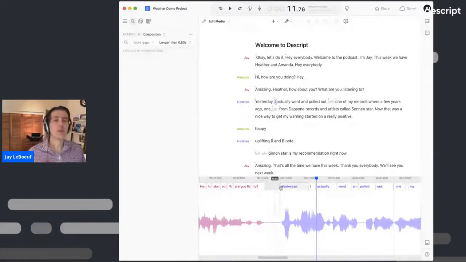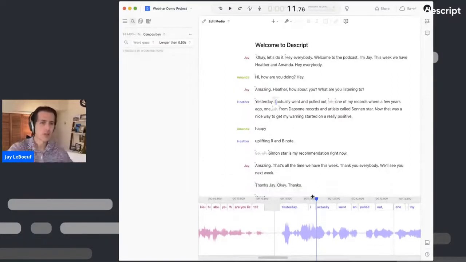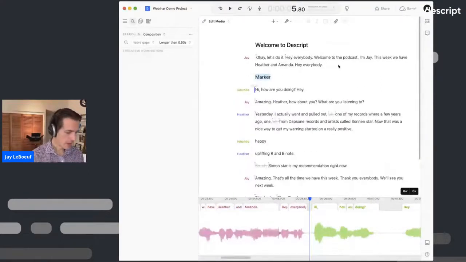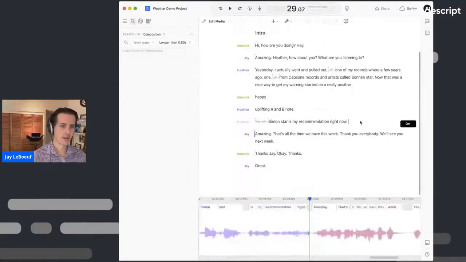So right now, we've showed you how to bring content into Descript. I've shown you some very basic ways to start editing, cutting, copying, pasting your material together, how to remove some filler words, how to adjust the spacing with the word bar, and how to remove word gaps. Well, we have this. Maybe I want to start adding some markers to this. So just by hitting Command Return, I can add a marker to help me get a little bit more organized. So I can just say intro. I can down here wrap up.